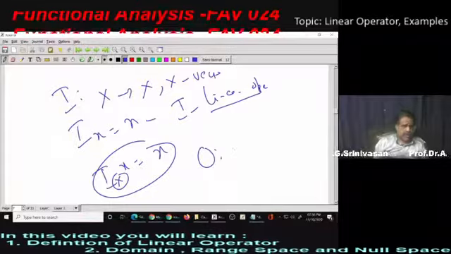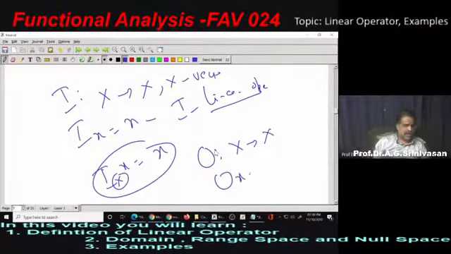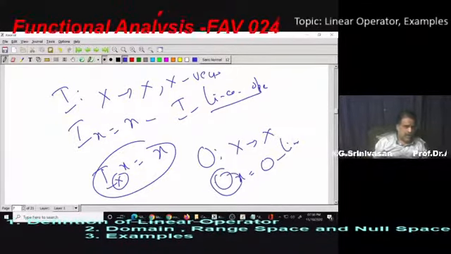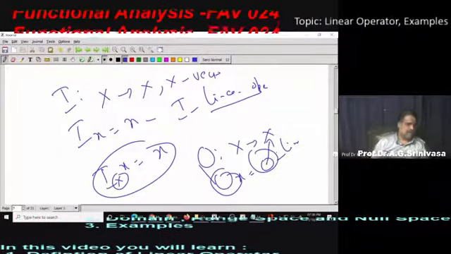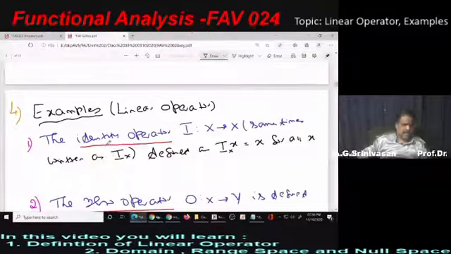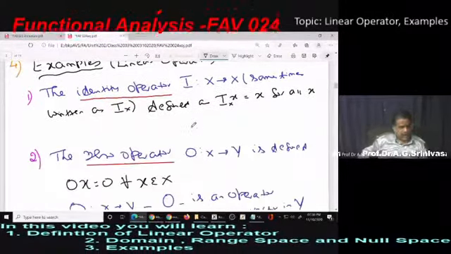Similarly, the zero operator, I told you just some time back. Zero operator from X to X defined by 0x equal to 0 is also a linear operator. Now here, this 0 is an operator. This 0 is in the range of the vector space X. So just remember that. The examples given, the identity operator and the zero operator, all come under linear operators as such.